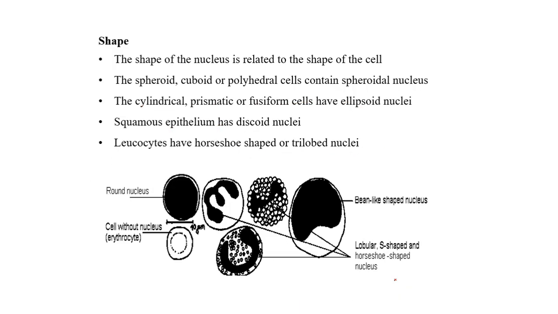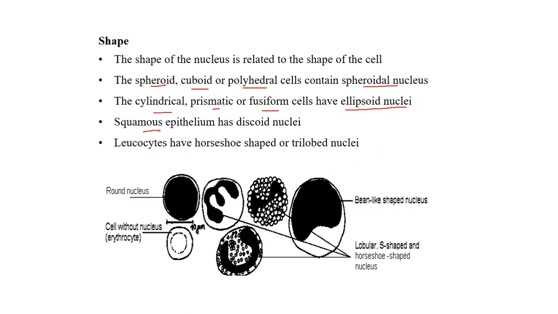The shape of the nuclei. Usually, the cells have a spherical nucleus which is present within their cell. It is usually in the center. But the shape also varies. In cells which are spheroidal, cuboid, or polyhedral, the shape of the nucleus is spheroidal. That is, if the cell is spherical, cuboidal, or polyhedral, the cells will have spheroid nucleus. If the cells are cylindrical, prismatic, or fusiform, they have ellipsoidal nuclei.